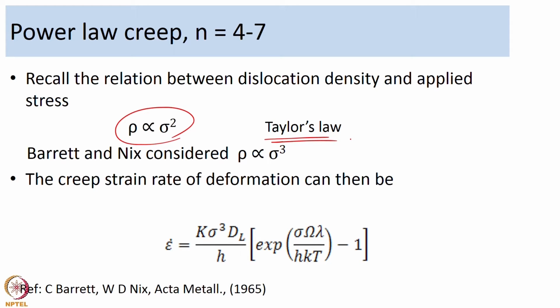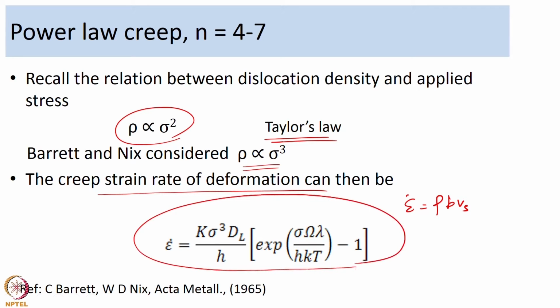Barrett and Nix, instead of sigma square, considered that rho is proportional to sigma cube. So, they employed that and used it in the equation rho b Vs. What they ended up with is that the creep strain rate of deformation can then be given by the following equation: epsilon dot is equal to k sigma cube dl over h exponential of sigma omega lambda by hkt minus 1. This is the equation that Barrett and Nix arrived at using the concept of motion of jogged screw dislocations.